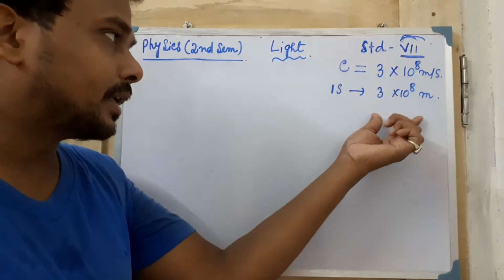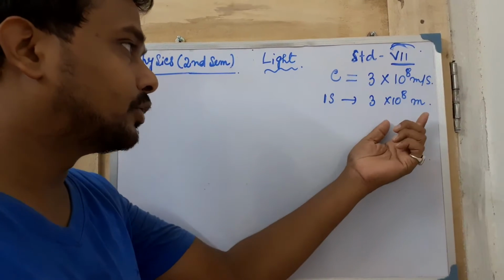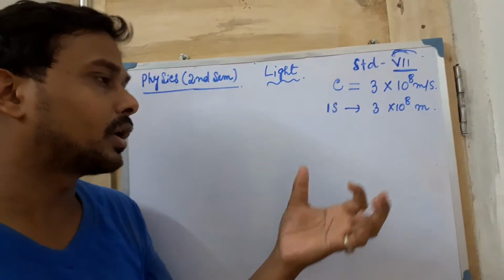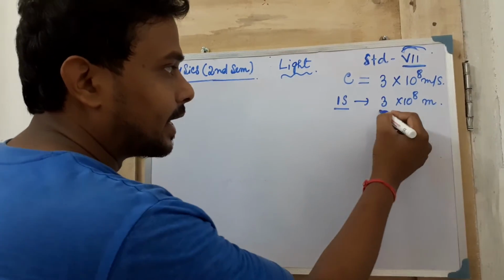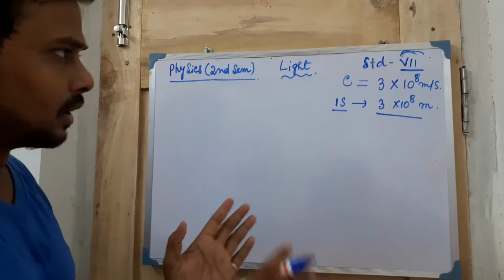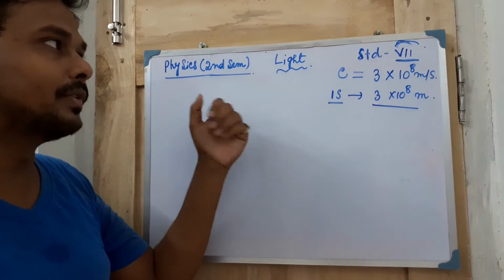You can imagine what distance it can cover within a very short duration of time. So the speed of light is very high.